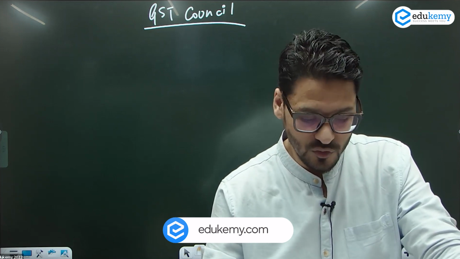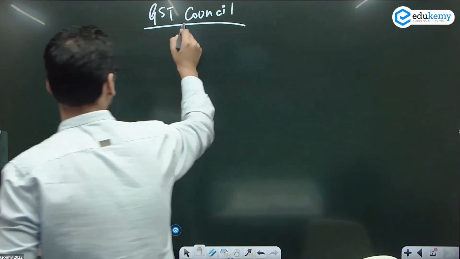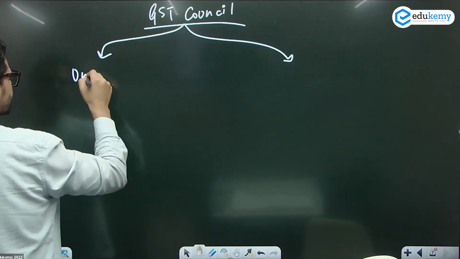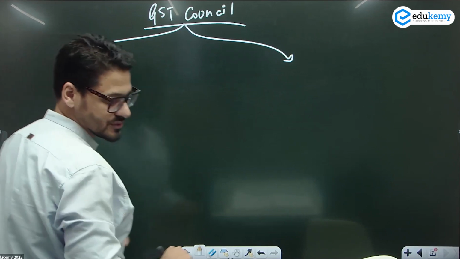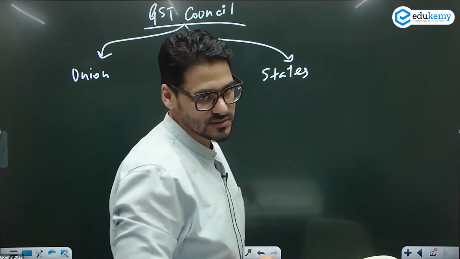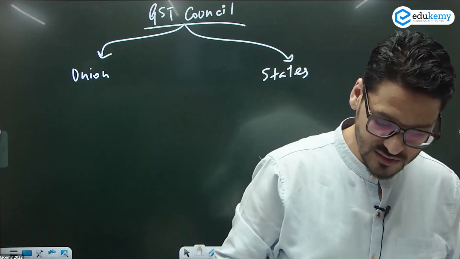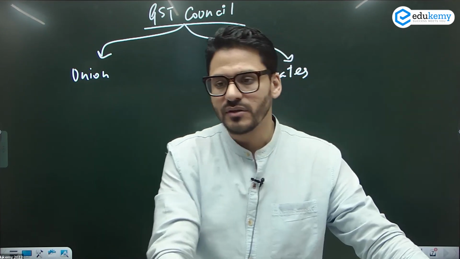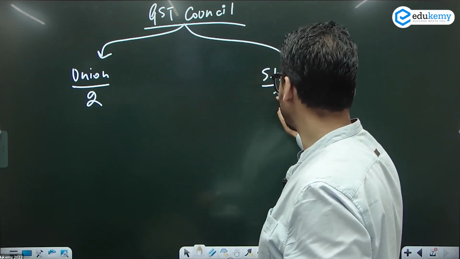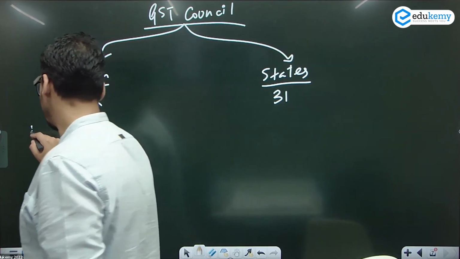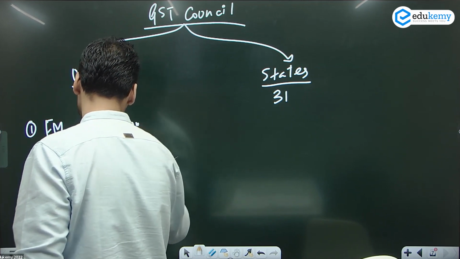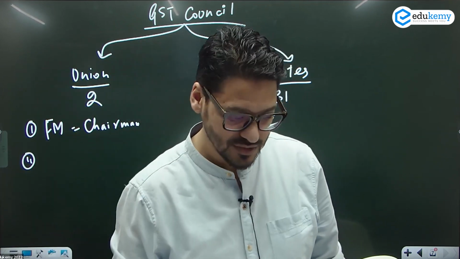President will appoint, or it will have members, representatives from two sides. There will be representatives from the union, and there will be representatives from the states. So दोनों से representative आएंगे. From the union, we'll have 2 representatives, and from the states we'll have 31. Union से कौन होगा? Finance Minister as its chairman.